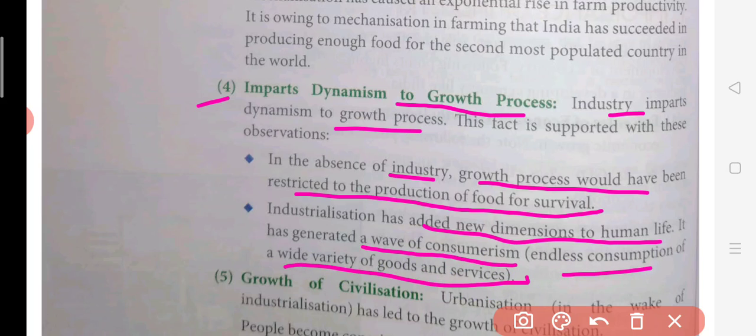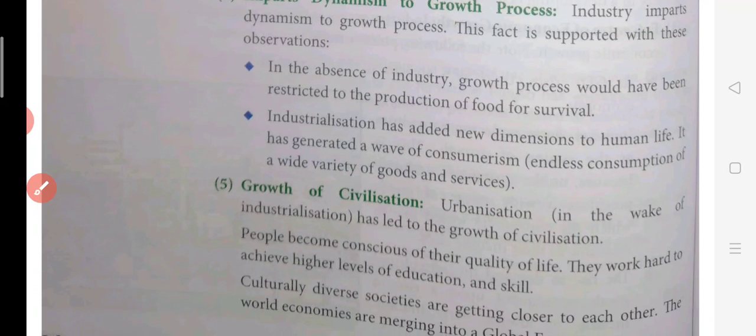See, when the growth happens, what happens? We cannot rely completely on agriculture. We are not going to simply eat and sit. If you are purchasing wheat, rice, that's okay, we purchase all such stuff. But when your income rises, we will have to spend some money on other types of goods also, which is called consumerism. A consumer is a person who always looks to satisfy himself by purchasing more and more goods which are produced by the industrial sector, which leads to the growth process.